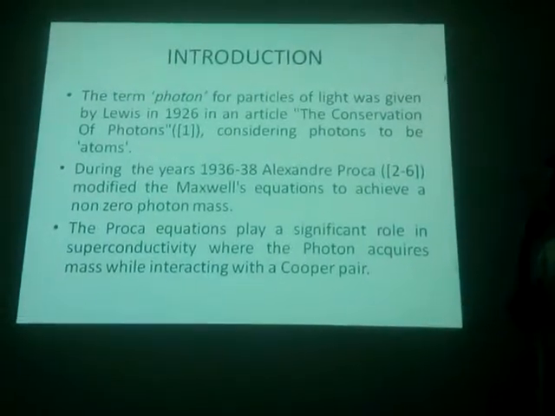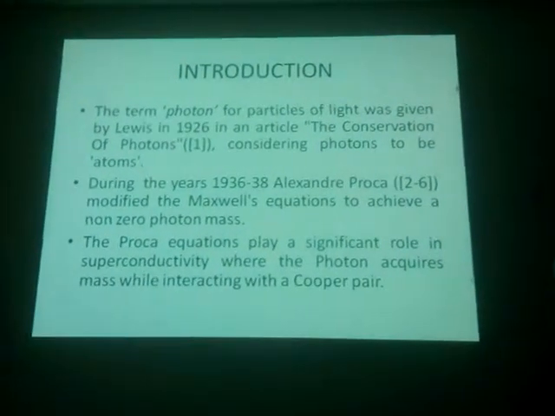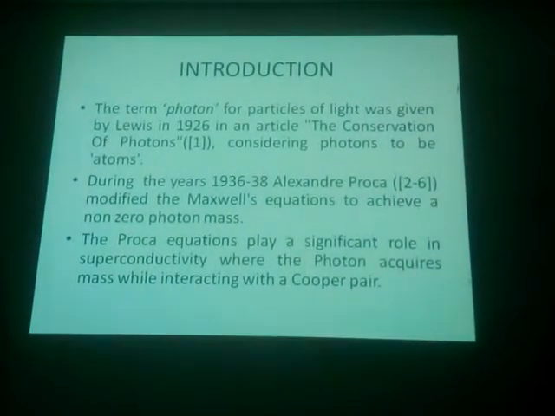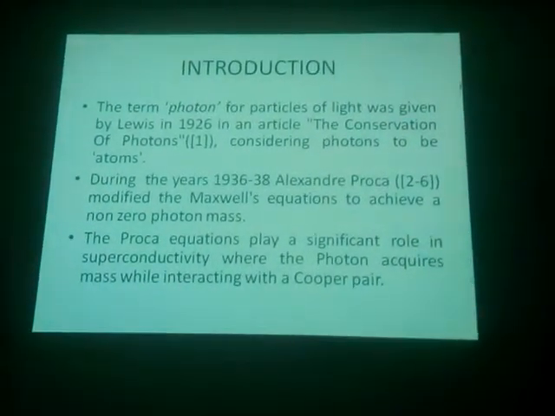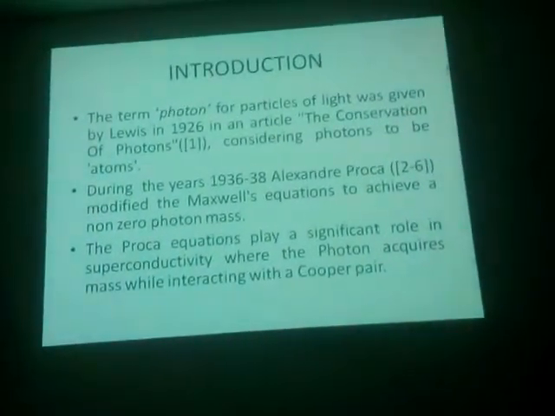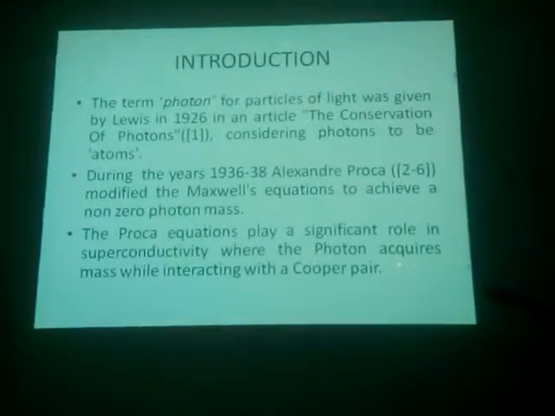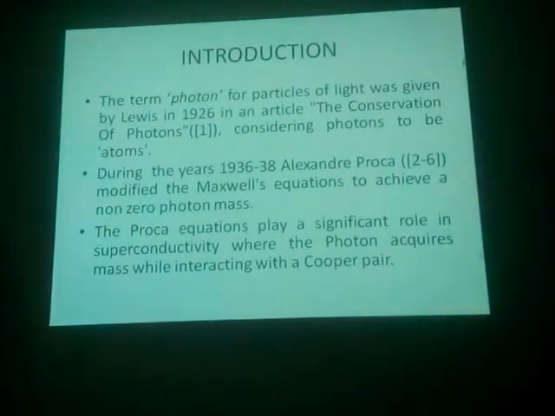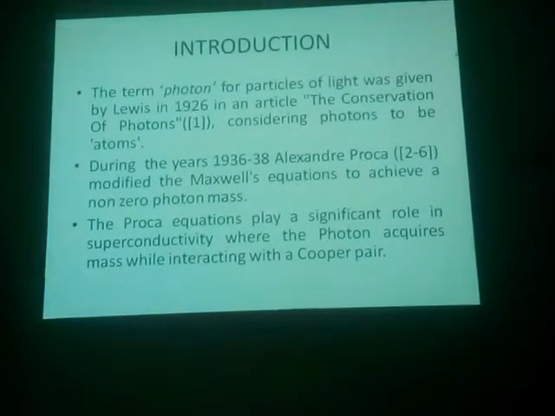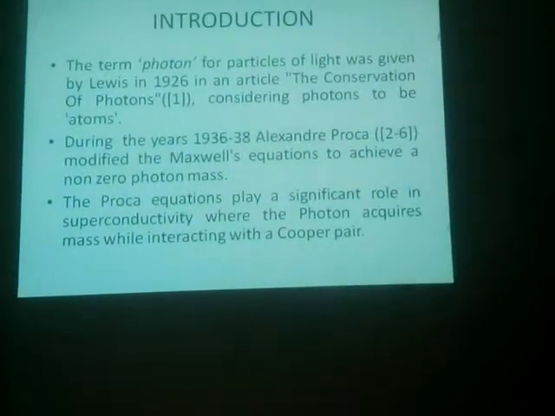Although there are certain problems, because Proca's equations implied velocity dispersion, still the Proca equations play a significant role in superconductivity, where the photon has been found to have a very small amount of mass while it interacts with the Cooper pair.